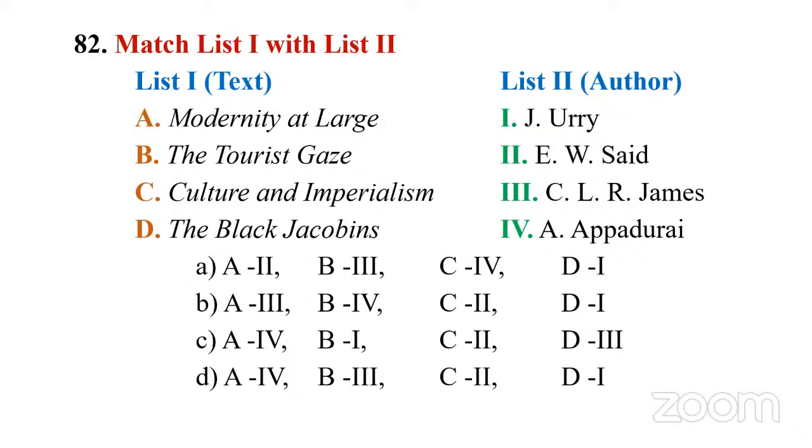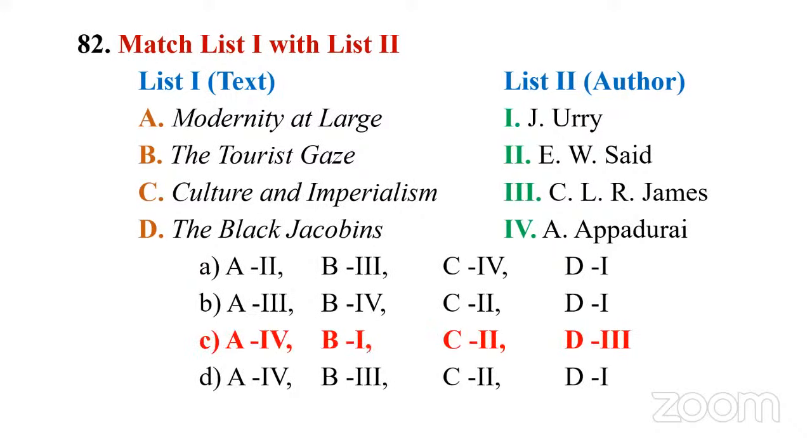So options B, C, and D, in all these options, we have C, which is associated with 2. So it's a bit tough question unless we know one more option, one more pair, then we can eliminate, or else we have to go with instinct. So the answer is C.